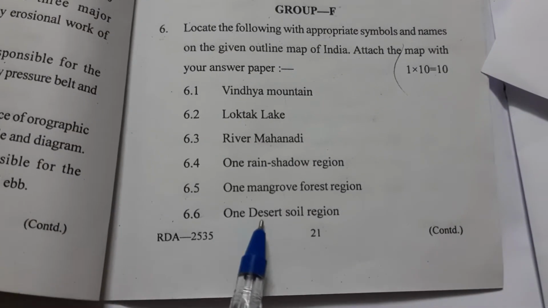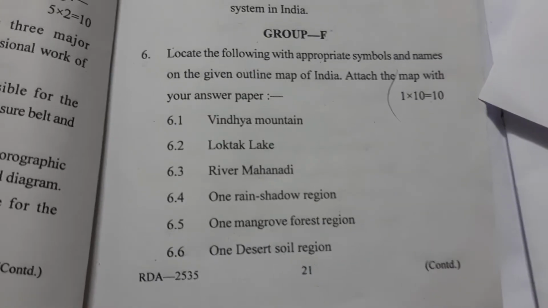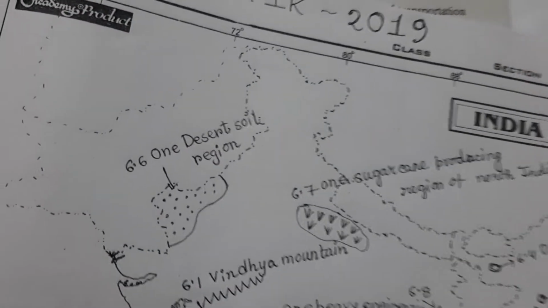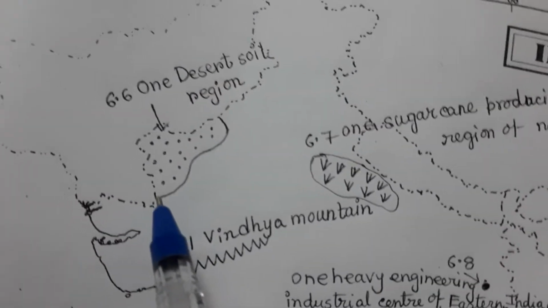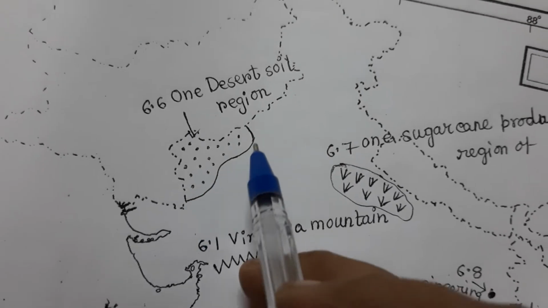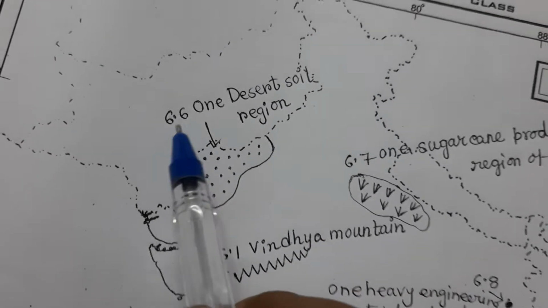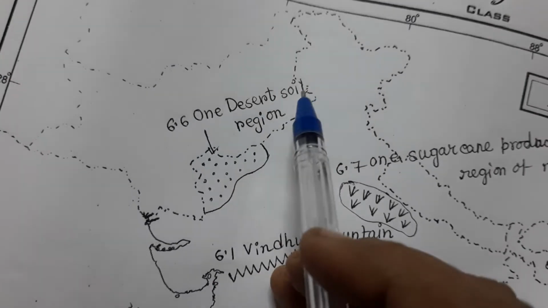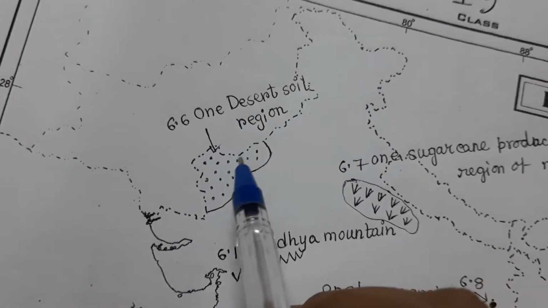6.6, one desert soil region. You draw like this here on the west side, and write 6.6 one desert soil region.